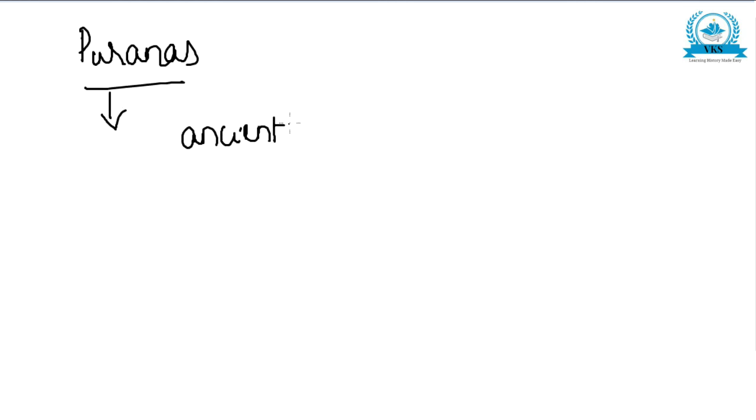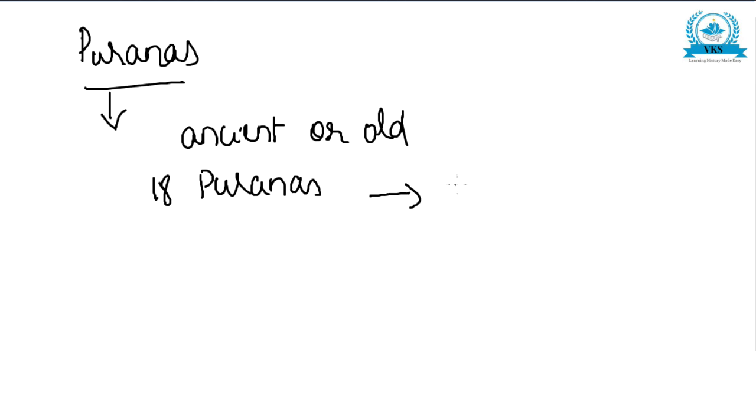Now last we will learn about Puranas. Puranas, they are also an important source, and the meaning of the word Purana is ancient or old. There are 18 Puranas, and they are divided into 5 sections.